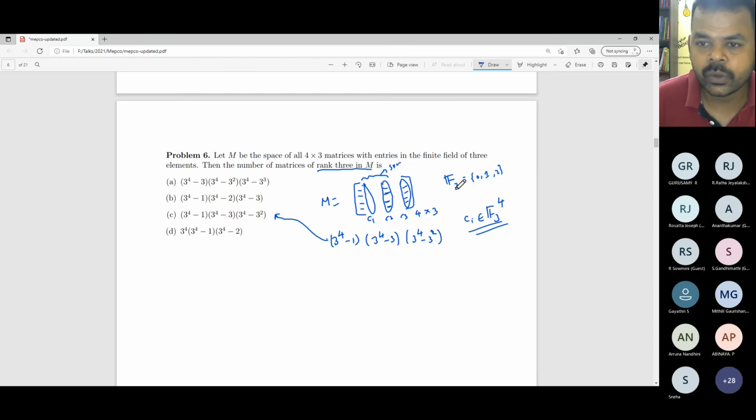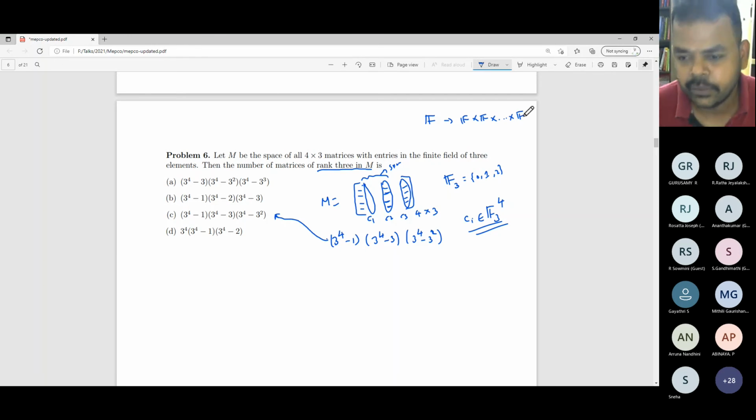This is one interesting exercise in linear algebra. You take any field F and you take n copies of your field F. Then that will be a vector space over the field, like what you did with R and C. For the finite field F3, you take 4 copies of F3. You will get a vector space with respect to the usual addition and scalar multiplication. You consider C1, C2, C3 as elements of this vector space. I want to show these 3 columns are linearly independent over this vector space.